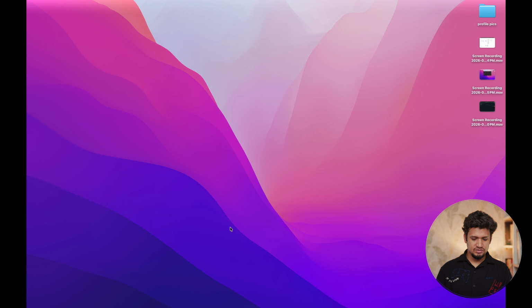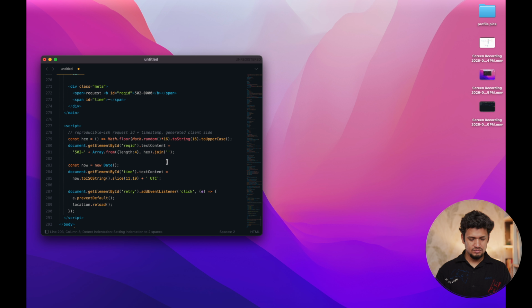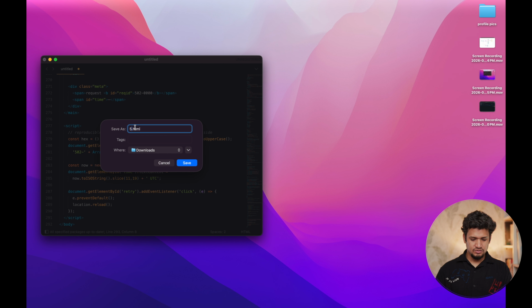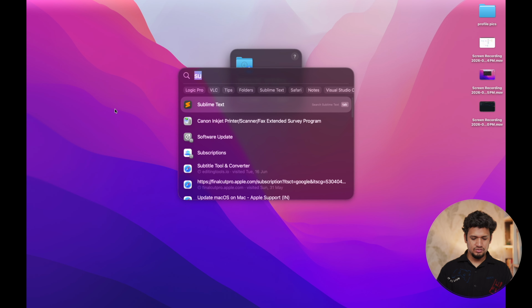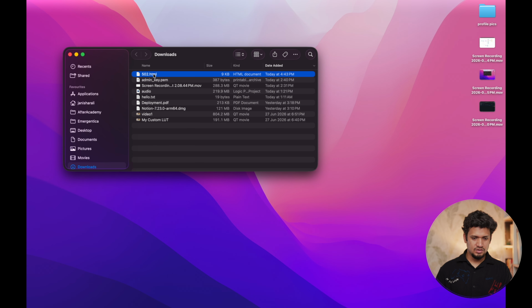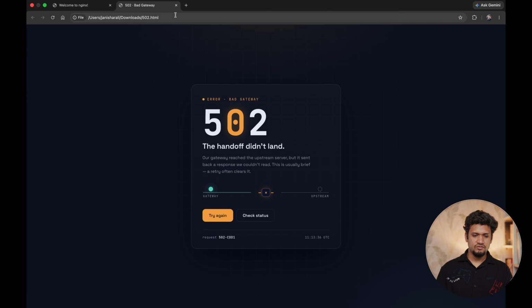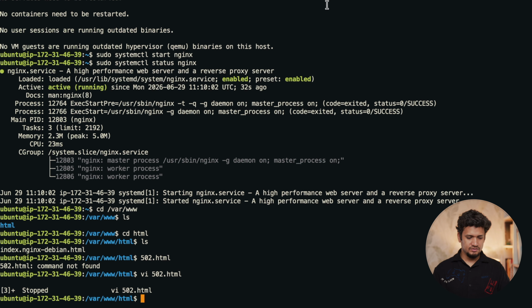Let me show you how it looks. .html, the downloads. Let me go to the downloads. Here, let me open this in Chrome. So this is how this HTML page looks like, and this I have generated through Claude. You can generate your own 502. 502 is basically when there is no service and Nginx will serve this page. We'll move ahead. This 502, just note it down. We are going to use it later.